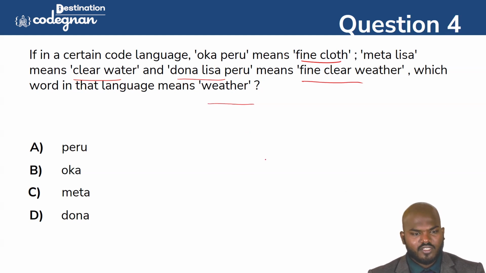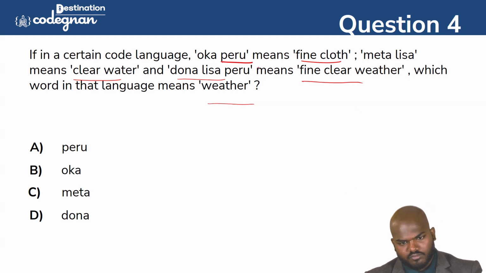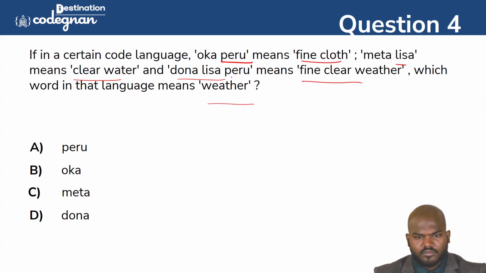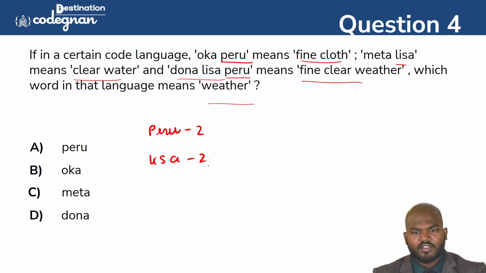So going for it, you just see what is a common word. You see this one? Oka Peru, and Meta Lisa, and Peru. So we have Peru two times, and Lisa two times. That is one thing we want to see here, so that we are able to say that.